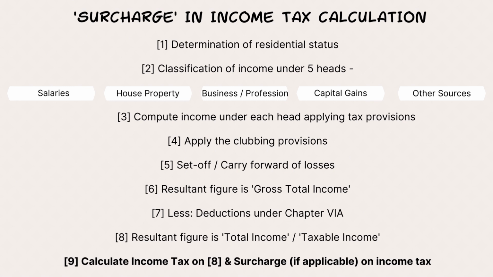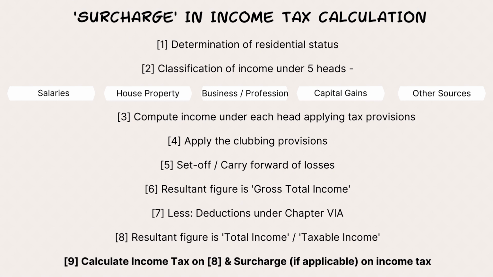For any assessee, once the residential status is determined, the second step is you have to classify their income. A person can earn income from different sources, but whatever income he gets, income tax categorizes it under 5 different heads. Either it goes under salaries, or house property, or business profession income, capital gains, or other sources. So these are the 5 heads of income. Once the total income a person earned gets categorized into these 5 buckets, the third step is to compute income under each particular head, applying the tax provisions.